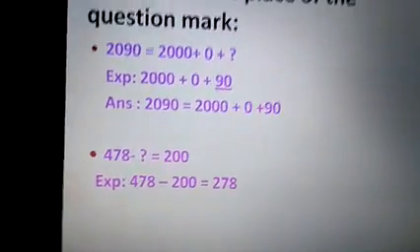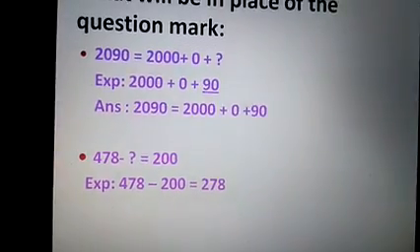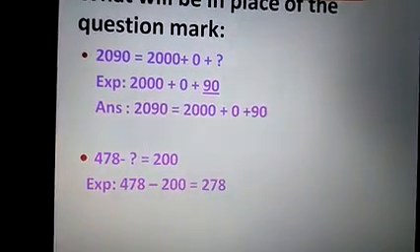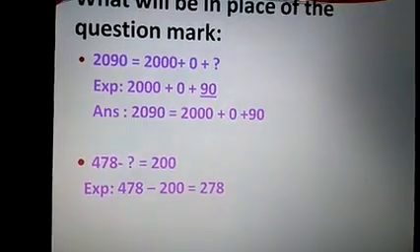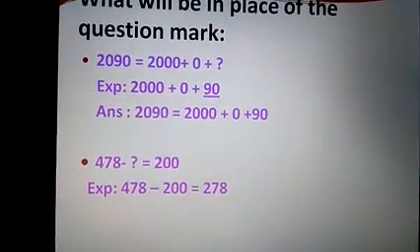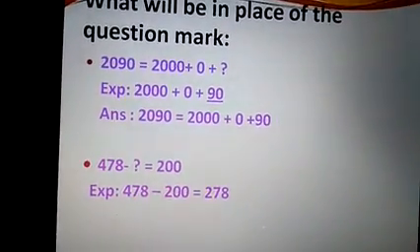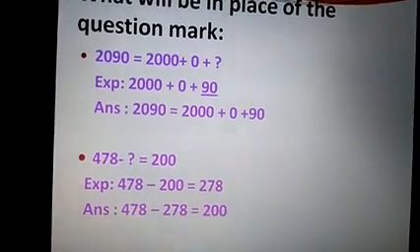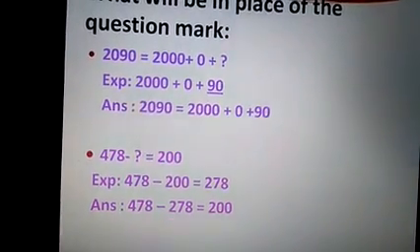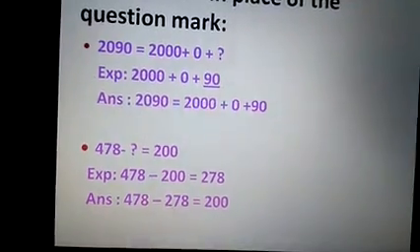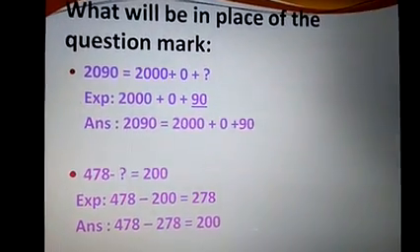Look here. 478 minus 200. How much will you get? You will get 278. So the answer will be, when we subtract 278 from 478, we get 200 as an answer.